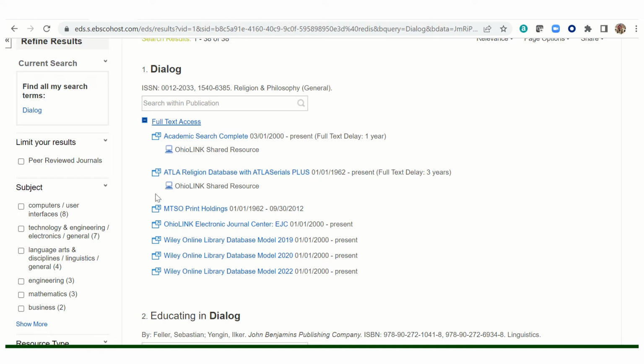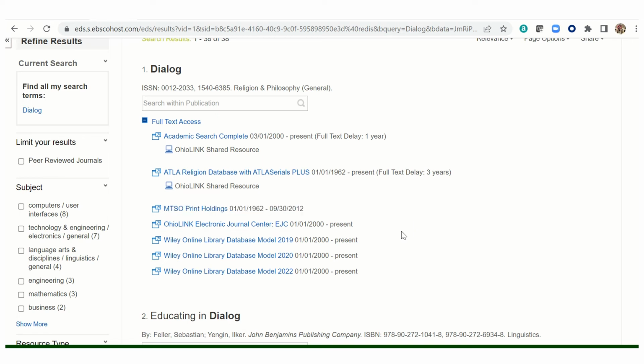And you will also see whether we have copies of that journal in print here in the library. These can come in handy when your particular article is not available electronically. And if we have it in print, you can scan or copy it here in the library, or we can scan it and email it to you.